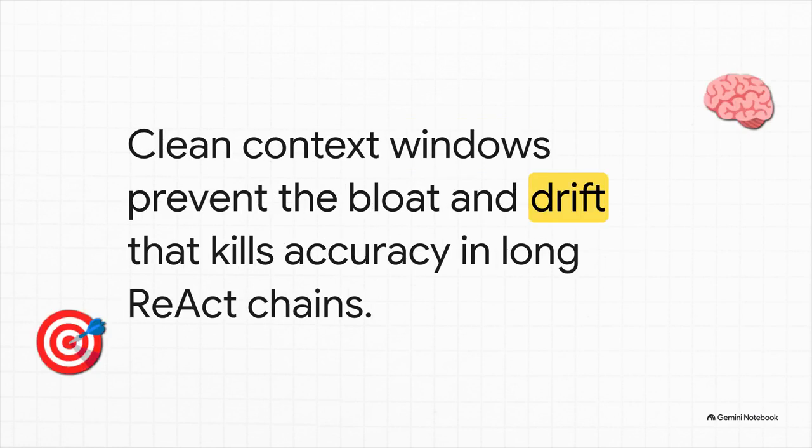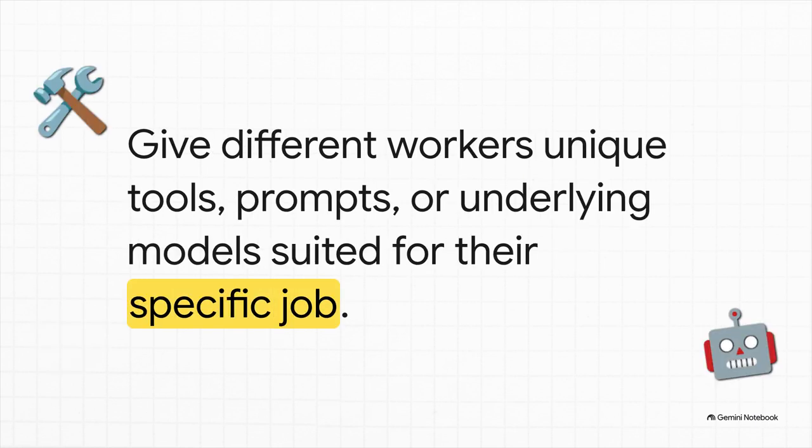Win number 2, focus. Like we talked about, solo agents suffer from context bloat. But with this pattern, each worker only sees what it needs to see for its tiny, specific subtask. The context stays totally clean and isolated. This basically eliminates the context drift and hallucinations that ruin long ReAct chains. And win number 3 is specialization.